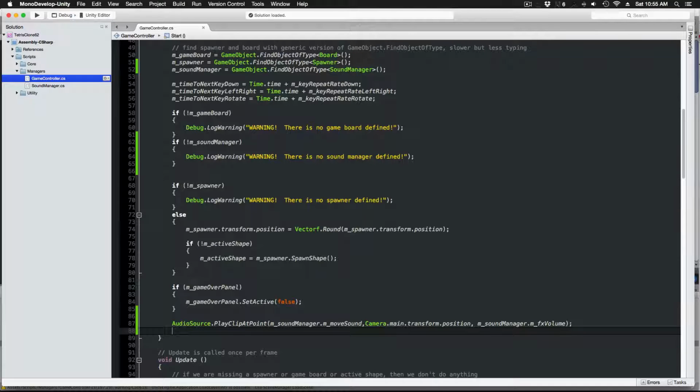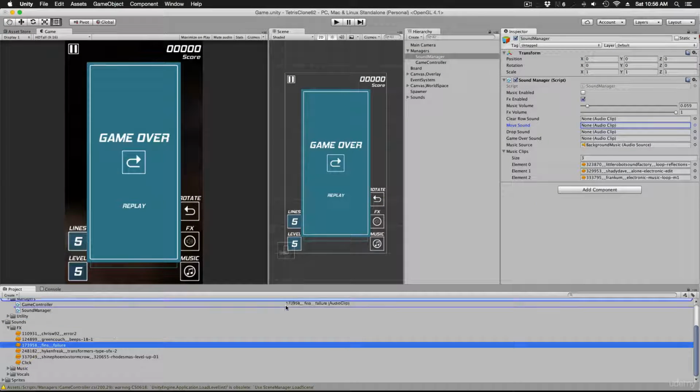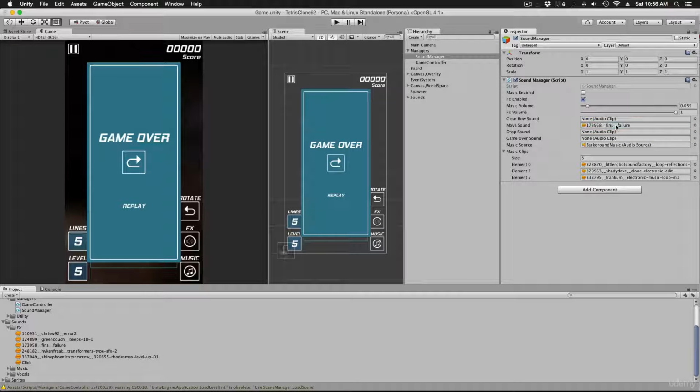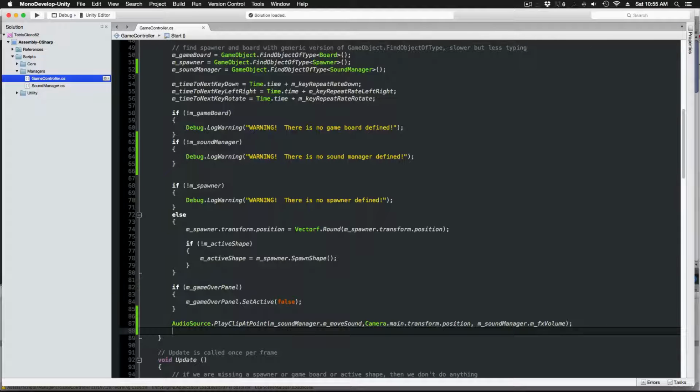If you want to test it yourself, you can put this line at the bottom of your Start method of the game controller. You have to put it anywhere after these guards. Make sure that in the inspector your mMoveSound is assigned to one of your sound effects. It doesn't matter which one. I'm just going to pick one like Finn's failure, which kind of sounds like an error message. And then I'll put in AudioSource.PlayClipAtPoint, mSoundManager, and I'll put in the move sound, and then I'll play that at the Camera.main transform position, and then I'll feed in the sound manager's effects volume for the volume of the sound.